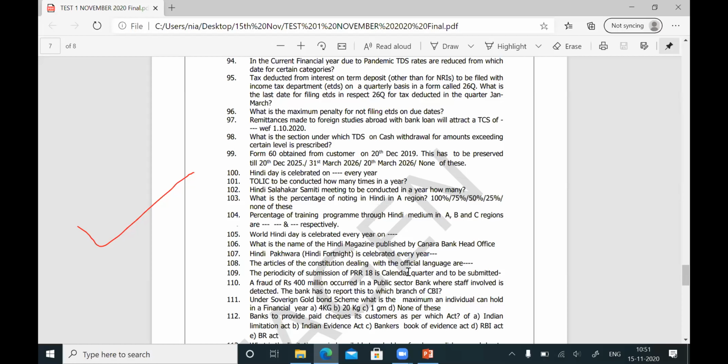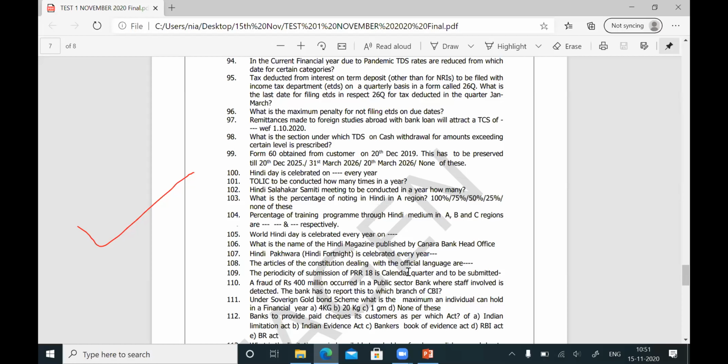What is quarterly? SB interest is credited quarterly, like February, April, May. So here you should be very thorough. They are asking the question: PRR submission is calendar quarter, not quarterly, and it has to be submitted online. Submitted, online. 109, 110.